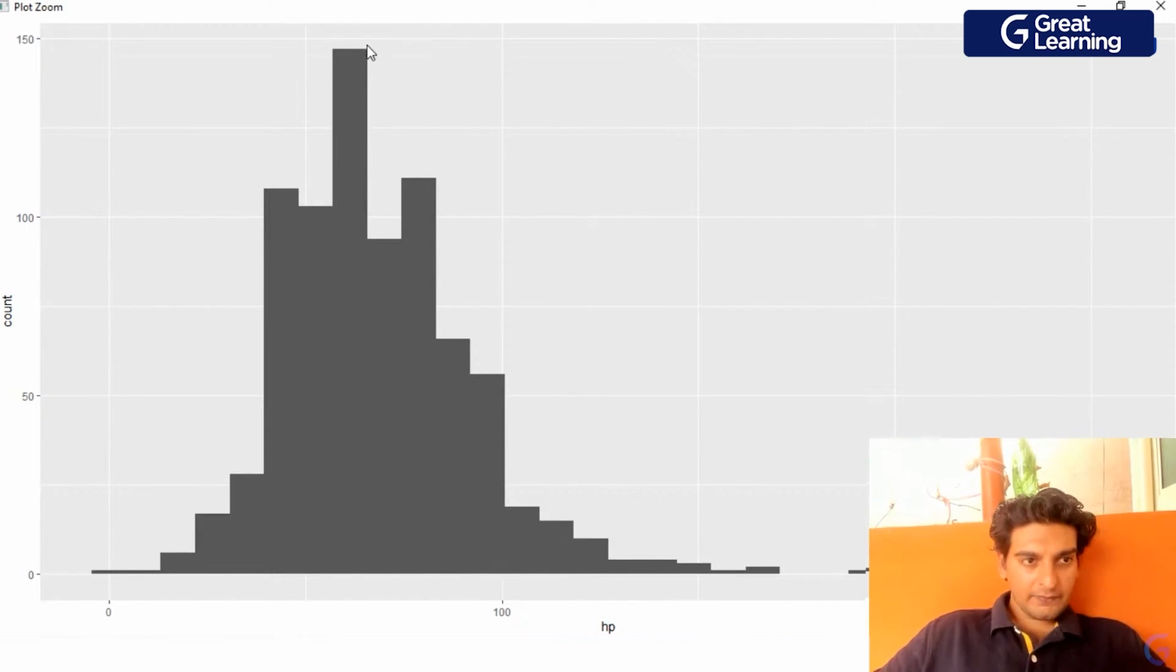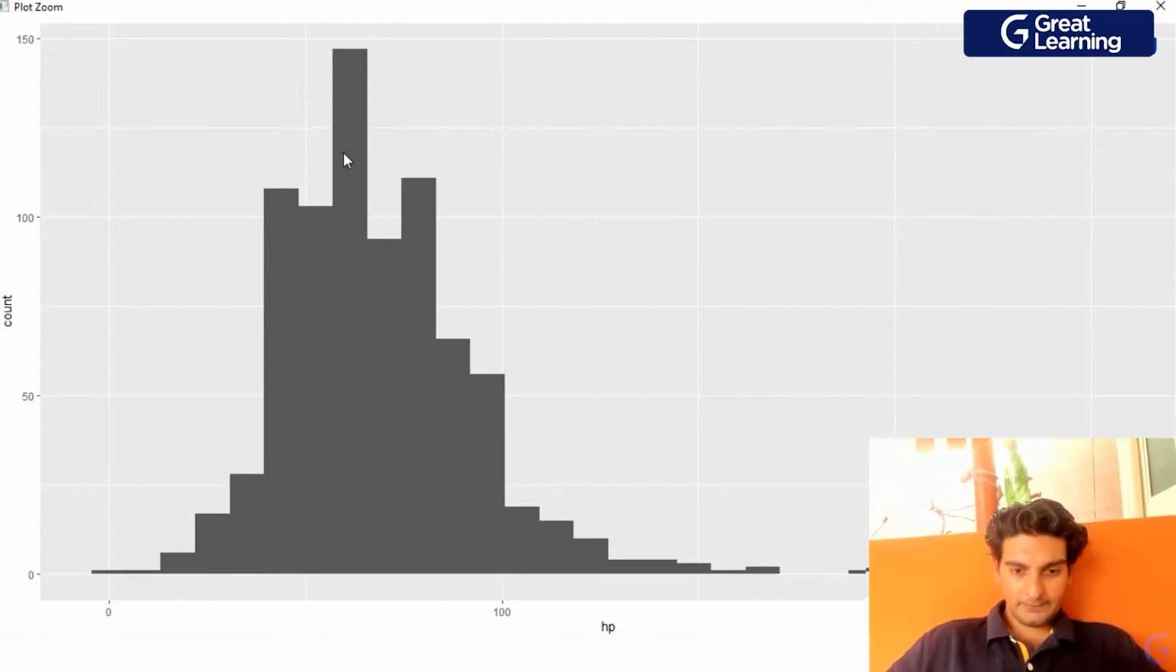So as you guys see, this count is for the number of Pokemons present. We have close to maybe 140 Pokemon whose HP would be around 60, right? And similarly, there would be around 55 odd Pokemons whose HP would be close to 100. And there are very few Pokemon, maybe just 2 or 3 Pokemons whose HP is greater than 200.